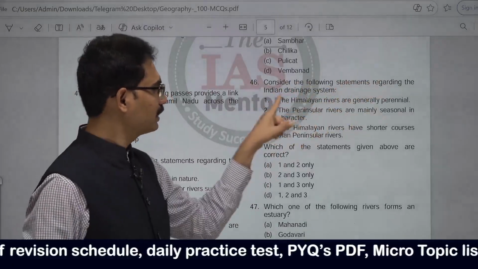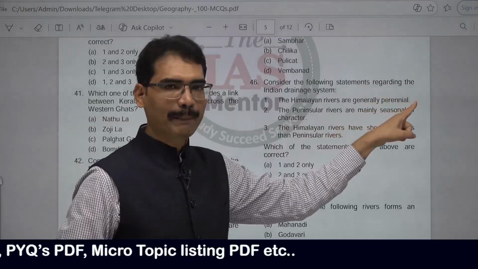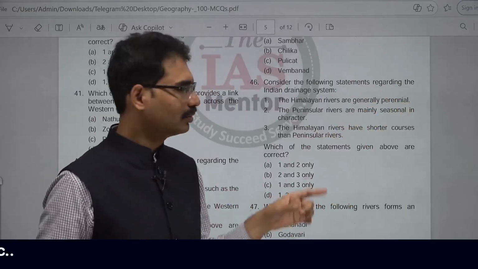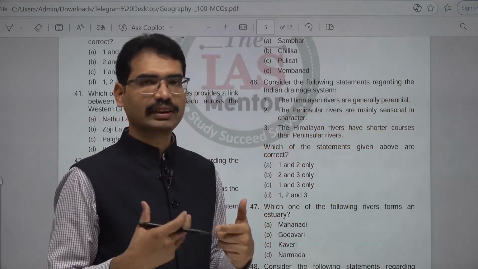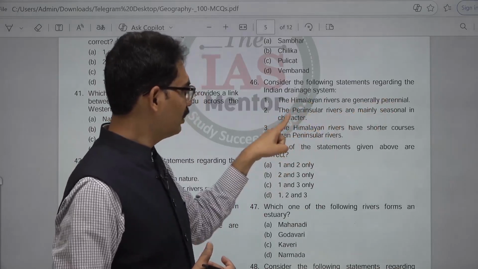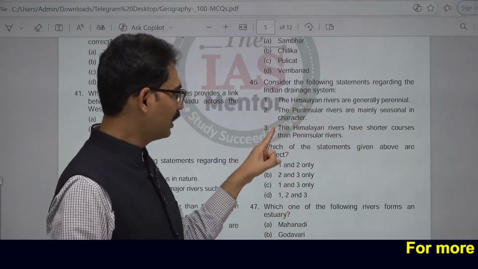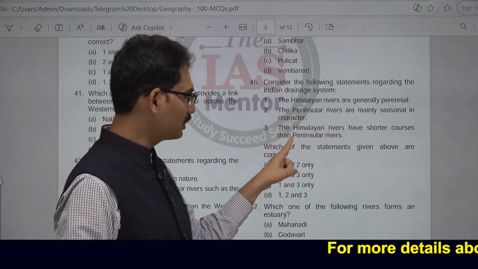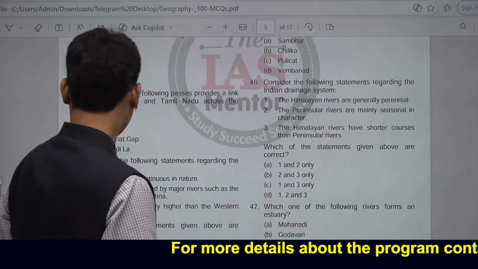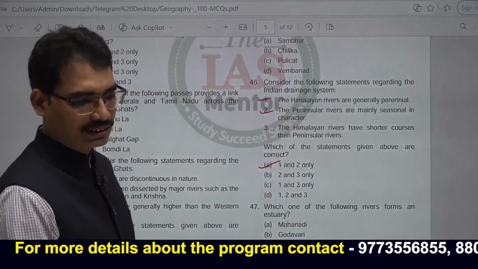Consider the following statements regarding Indian drainage system. The Himalayan rivers are generally perennial. Perennial means always they flow, whether summer, winter, throughout the year. When it comes to peninsular, they are not, they are seasonal. Himalayan rivers are generally perennial. The peninsular rivers are mainly seasonal in character. Correct one. The Himalayan rivers have shorter course than peninsular rivers. No, they have the longer course. Answer here is 1 and 2. A is the answer. 46, A.